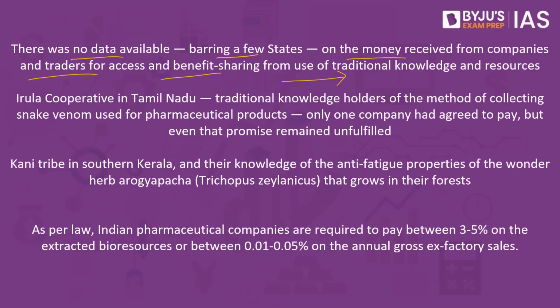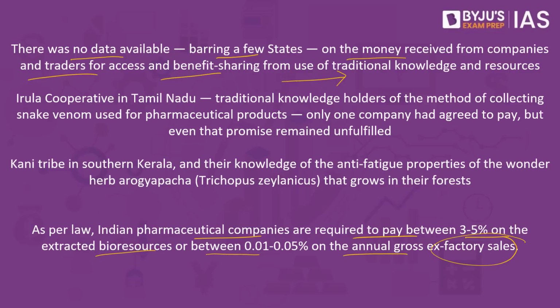What do we understand by this? Let's say, for example, I run a company. When I'm running a company, I'm making use of local knowledge. I've extracted information from the local community. If they have given me some information, as per the Indian law, Indian pharmaceutical companies are required to pay between 3 to 5% on the extracted bioresources, or between 0.01 to 0.05 on the annual gross ex factory sales.